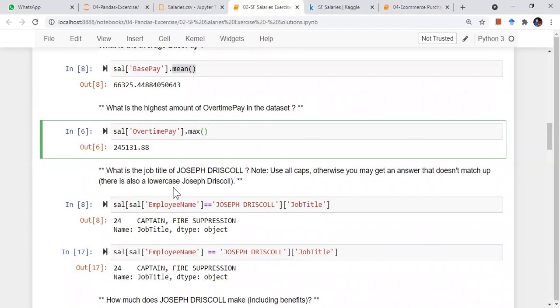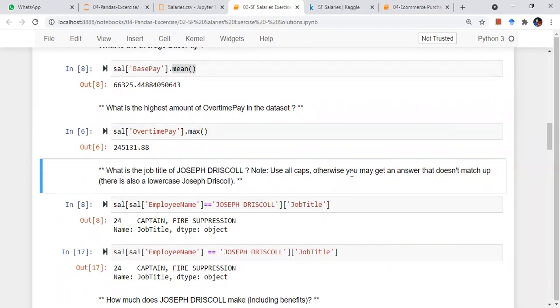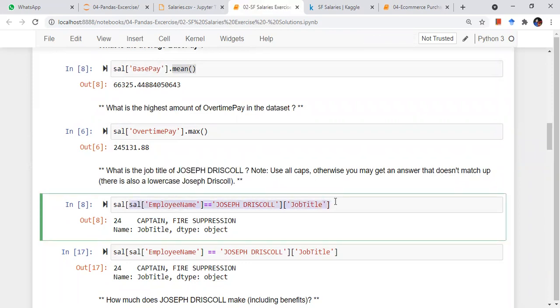Next is: what is the job title of Joseph Driscoll? Suppose there is a person whom I want to fetch in this data. Note that the name is in all caps, otherwise you may get an answer that doesn't match up. Basically I want an exact match of Joseph Driscoll, since there can be entries with different casing. So how can I filter out just one employee based on this condition? His name is Joseph Driscoll.